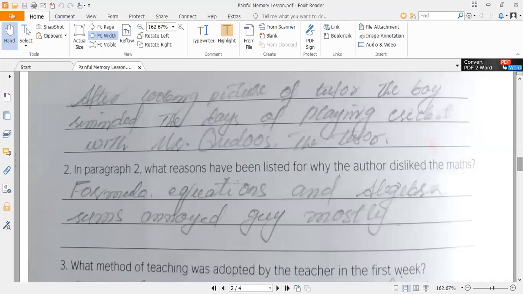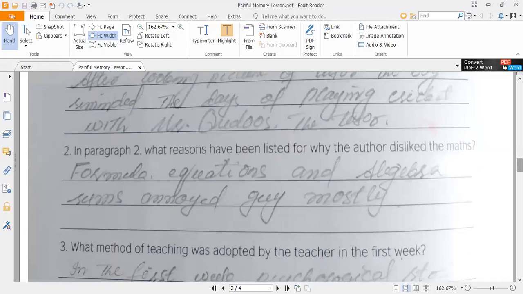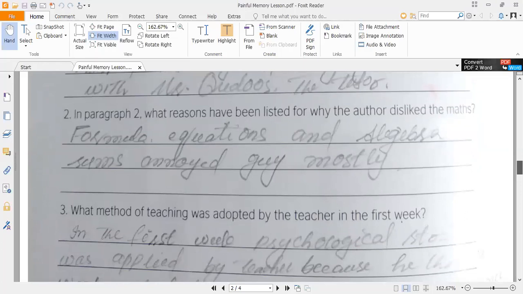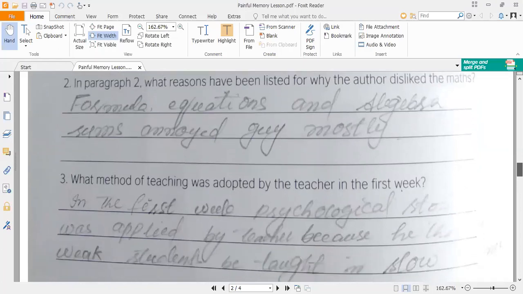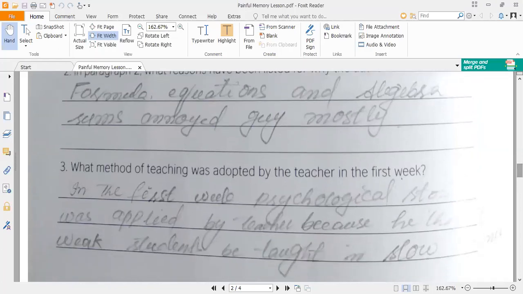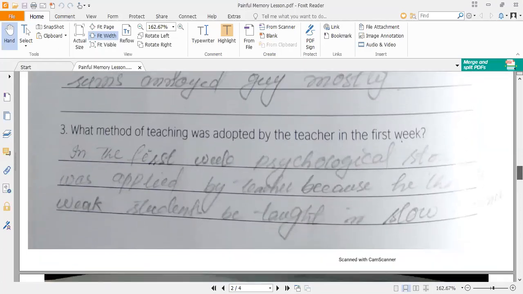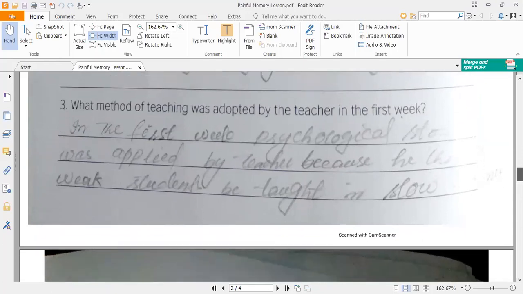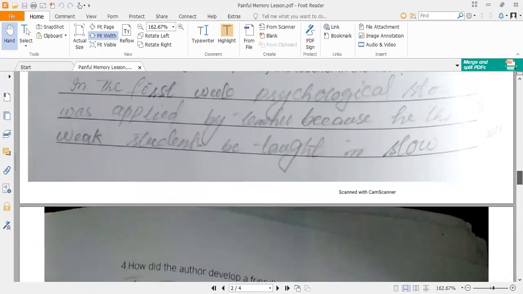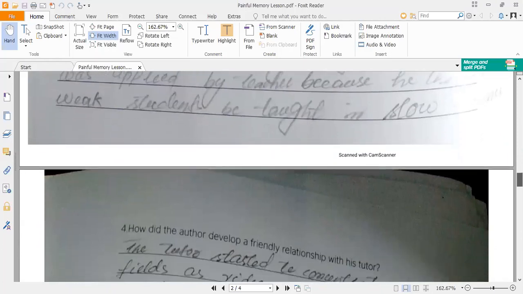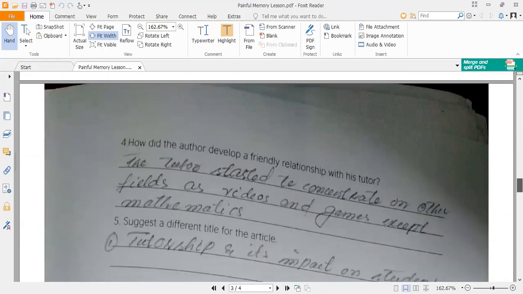In the second question, it is asked in paragraph 2, what reasons have been listed for why the author disliked mathematics? So the reasons and causes you have to provide in the second question from the second paragraph, that what were the reasons that the author, the guy, didn't like mathematics. In the third question, it is asked what method of teaching was adopted by the teacher in the first week. So you have to write down the methodology that the teacher applied in order to teach his students in the very first week.